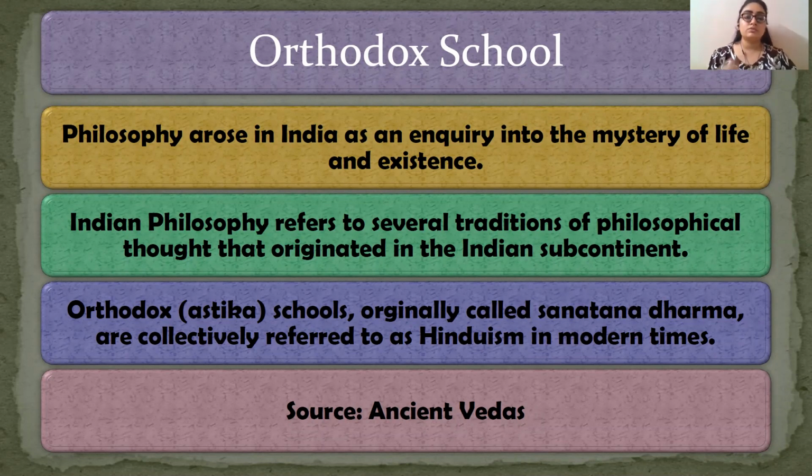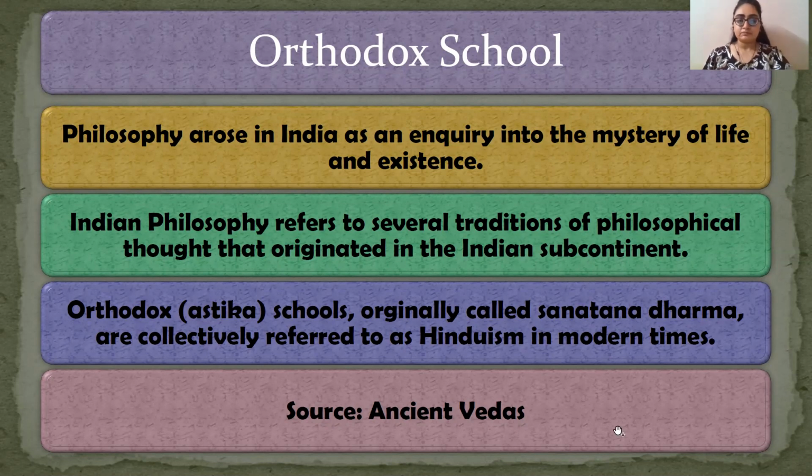Now, what is the source of the Orthodox school? The source of the Orthodox school is the ancient Vedas. So all the six schools of philosophies have their roots in the ancient Vedas.